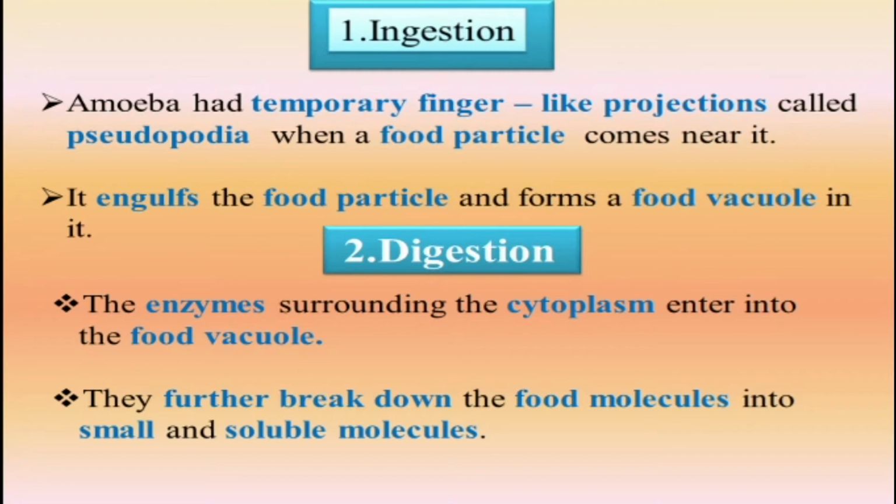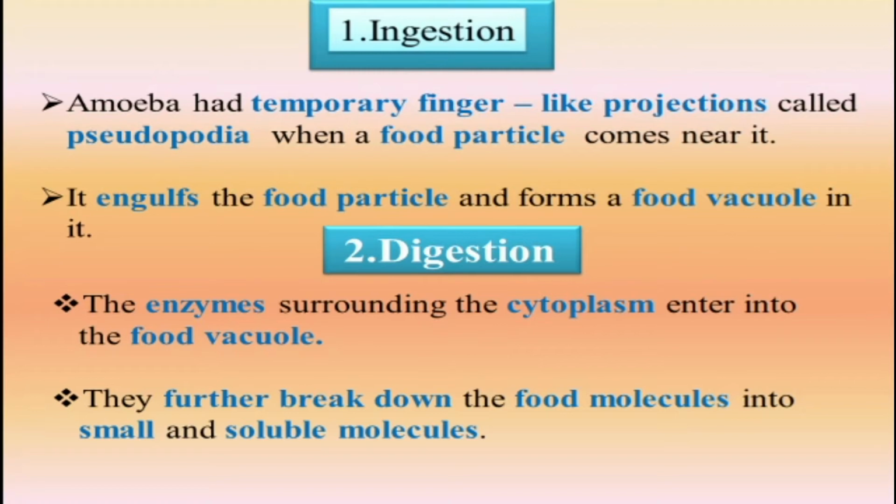The food particle engulfed by the pseudopodia turns into a food vacuole and goes inside the body of the amoeba.